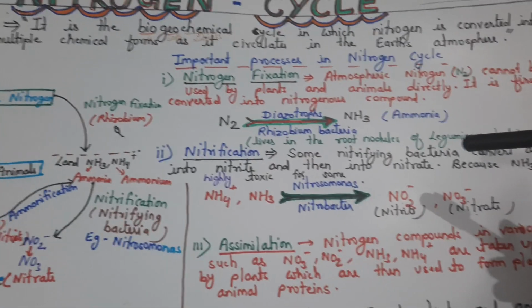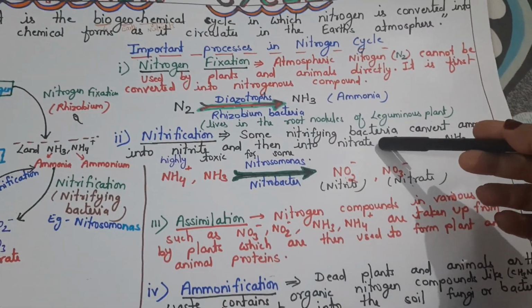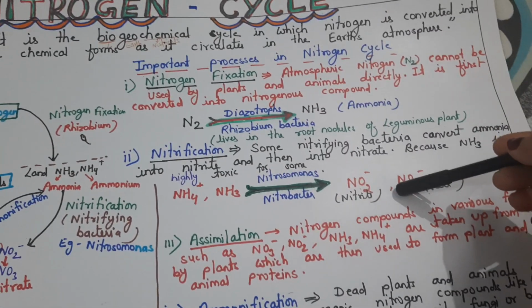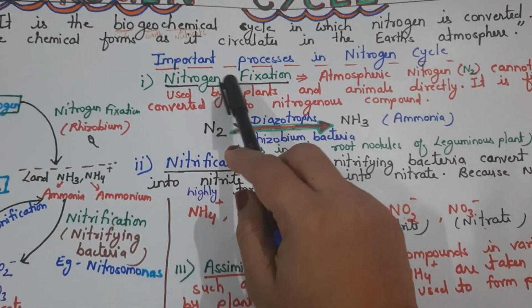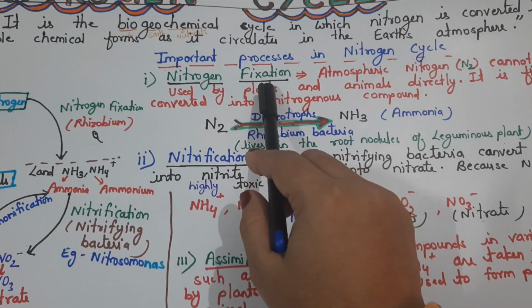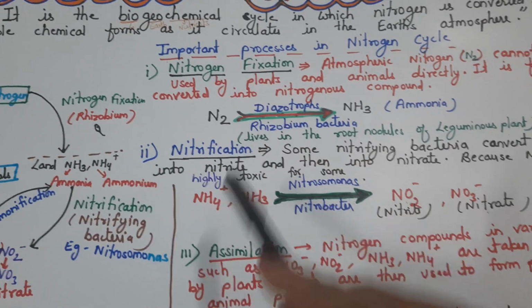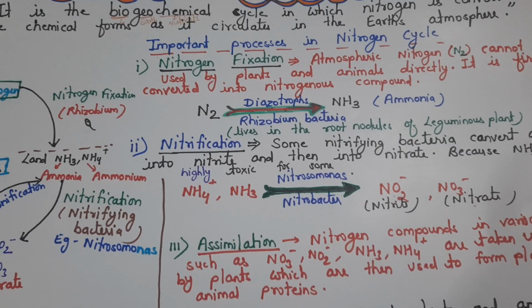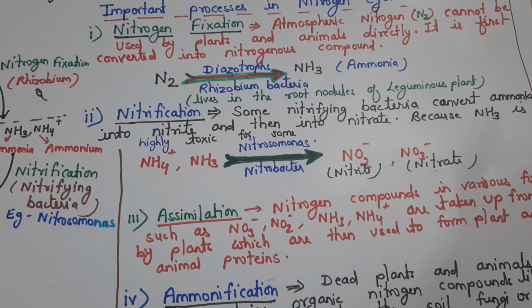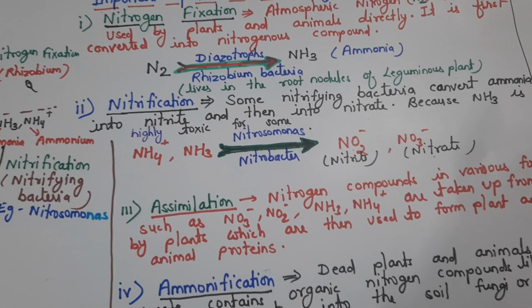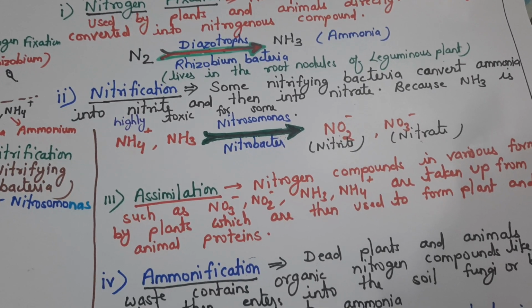In the nitrogen cycle, some important processes or steps are there. One by one we are going to read the different steps. First is nitrogen fixation. What is nitrogen fixation? In the atmosphere abundant nitrogen is present, that is 78%, but it is in an inactive form. Plants cannot utilize that nitrogen directly.